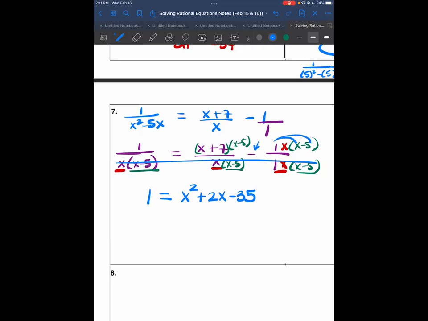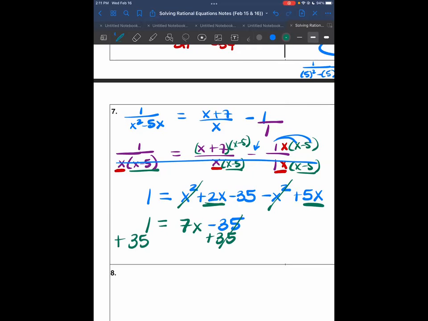So negative 1x times x is negative x squared. And then negative 1x times negative 5 is positive 5x. So you can combine your like terms on the same side. The x squareds end up canceling out. So we have 1 is equal to, you can combine these two, 2x and 5x, which is 7x. The minus 35 is by itself because there's nothing else, but then you can move it by adding it. So we get 36 is equal to 7x, divided by 7. And this does not reduce, leave it as a fraction. That's going to be the final answer.